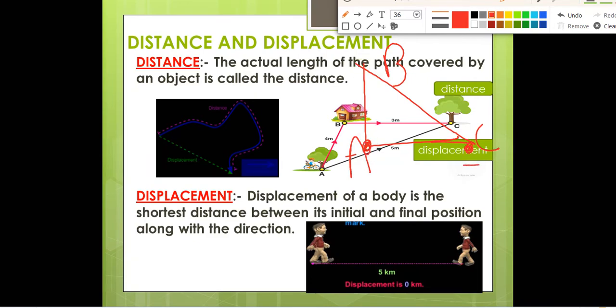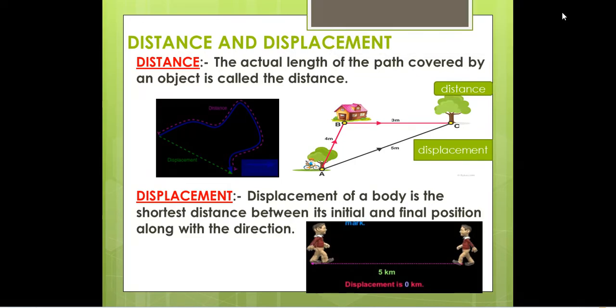So what he will do? He will go like this and like this he will do. So this will be the distance, the length of the actual path. But if you want to take a shortcut, then he will directly go from this point to this point. So this will be the displacement. The displacement is the shortest distance between the initial point and the final position along with the direction. So this was all about your distance and displacement.